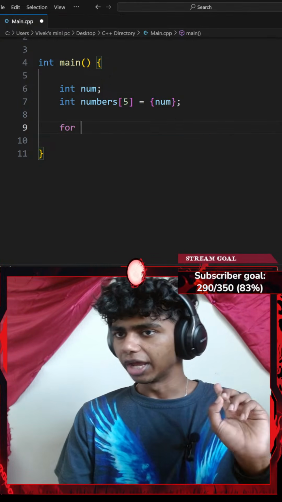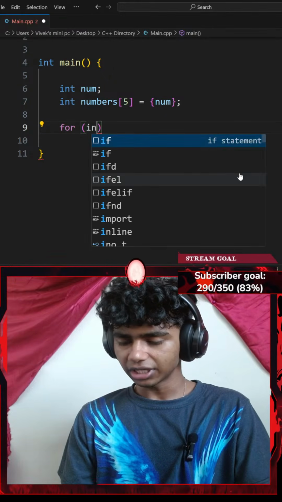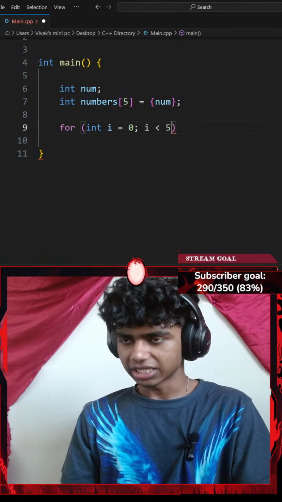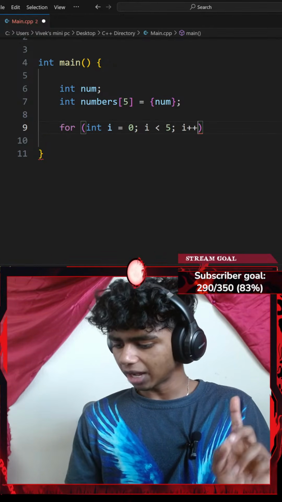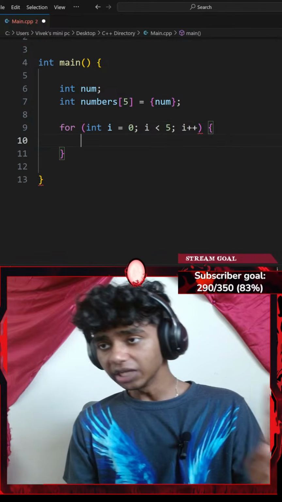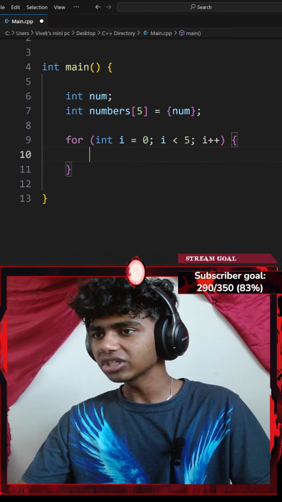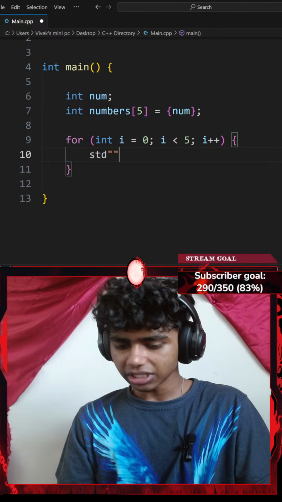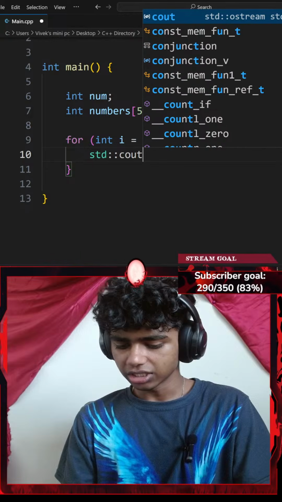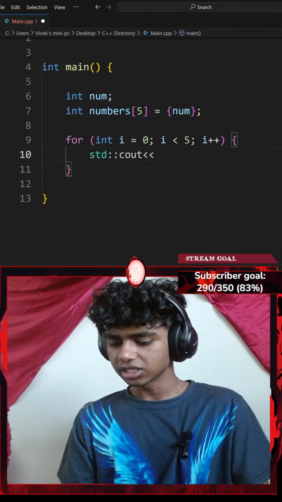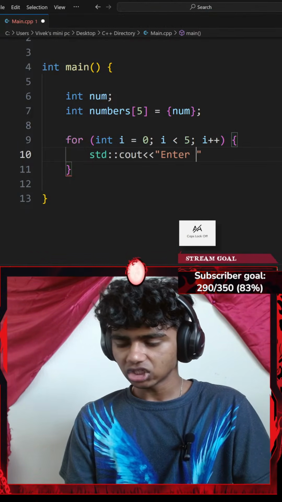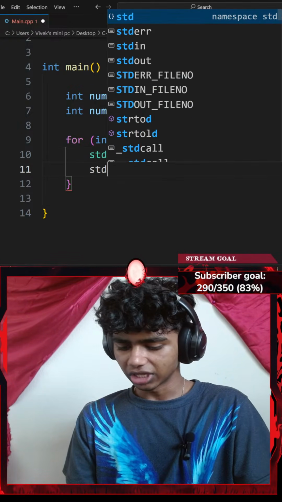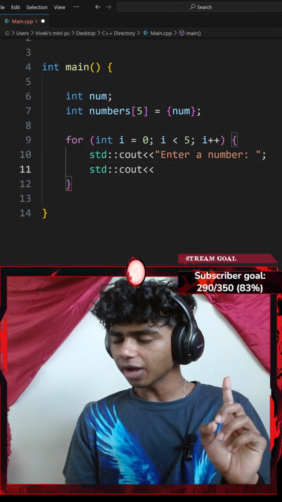So for a pair of parentheses, let's say for every integer i which equals 0, while my i is less than 5, I'm going to increment my i by 1. I'll go with a pair of curly braces, and then let's see. Am I doing this part correct? I think I am. Okay, let's go with a standard console output with an insertion operator. I want to insert a text. It's going to be something like enter a number. Okay, I'll end that with a semicolon, then let me go with a standard console output with another insertion operator.